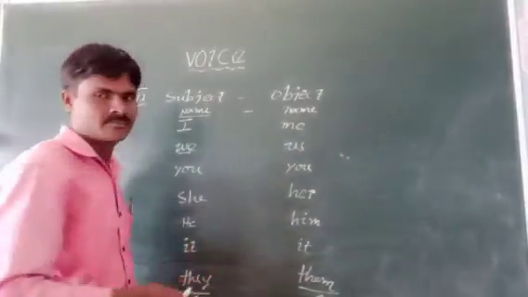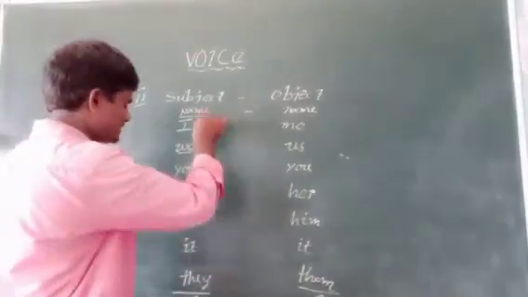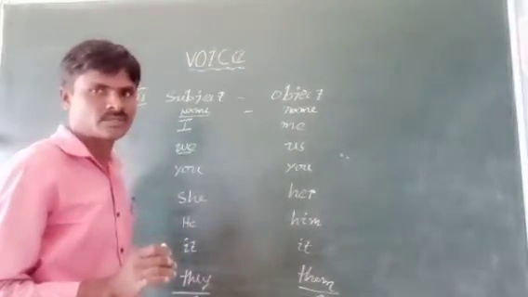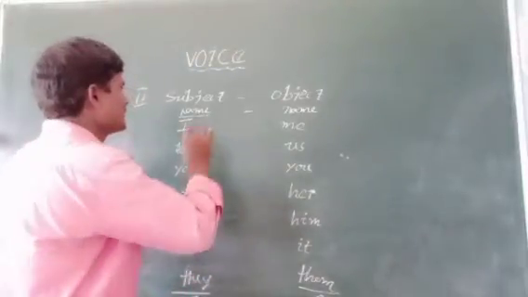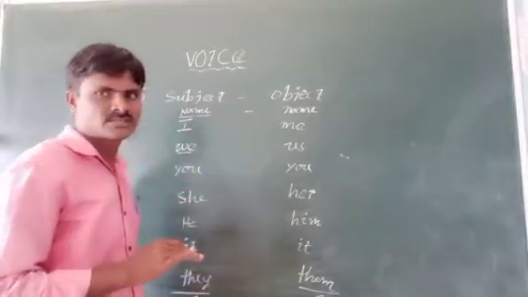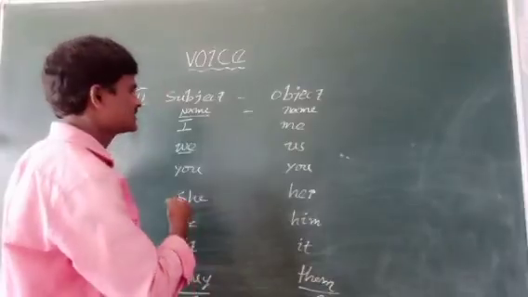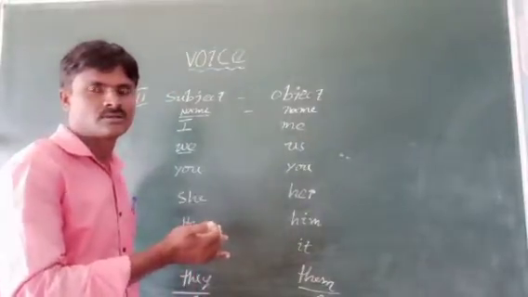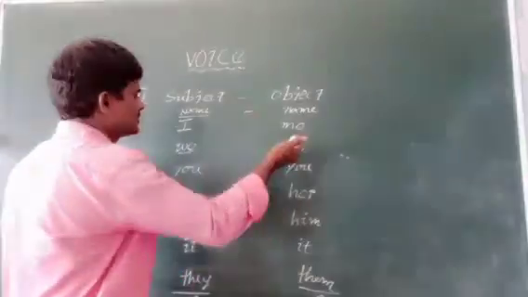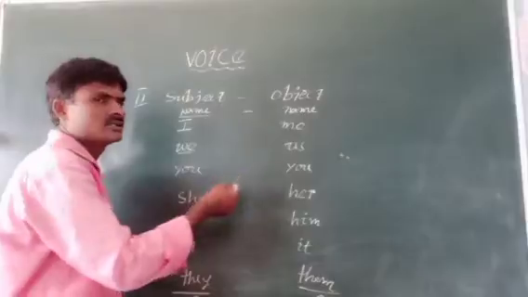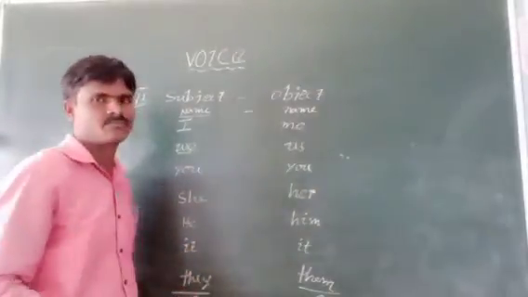They, them. These you have to remember and learn by heart. See, when it comes to object place, I changes into me, we change into us, you remains you, and the remaining all same.